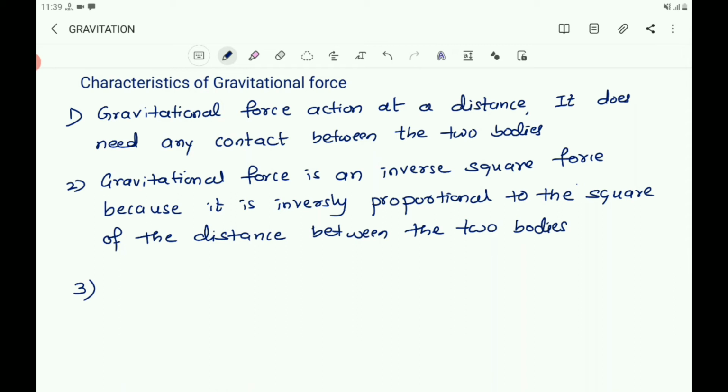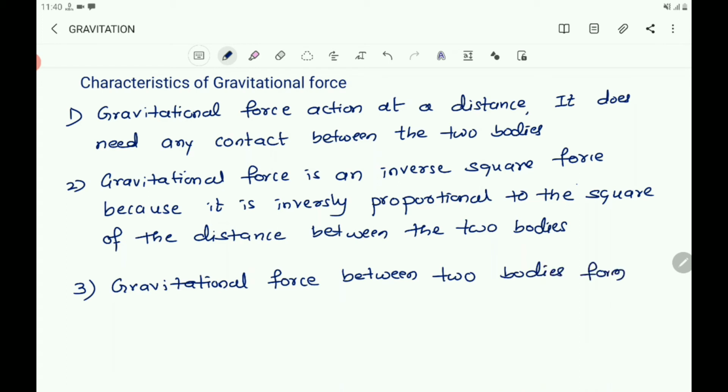Then you write: gravitational force between two bodies form action reaction pair.